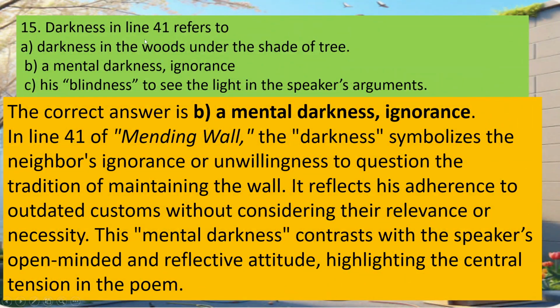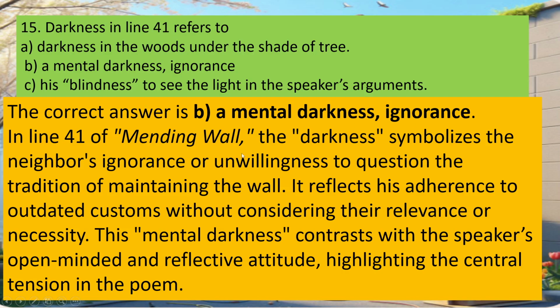15. Darkness in line 41 refers to: Option A. Darkness in the woods under the shade of trees. B. A mental darkness, ignorance. C. His blindness to see the light in the speaker's argument. Correct answer is B. Mental darkness, ignorance.